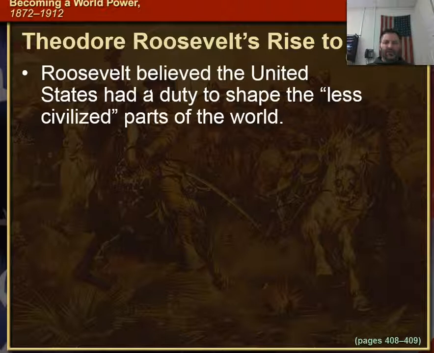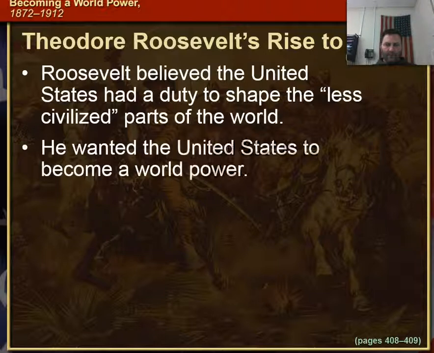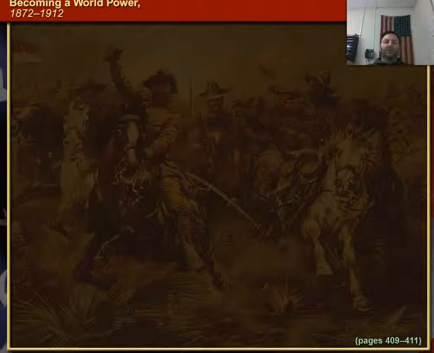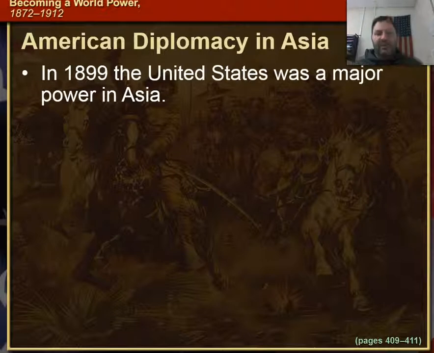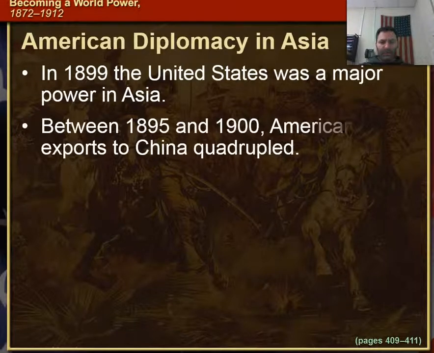Roosevelt believed the United States had a duty to shape the less civilized parts of the world. So he wanted the United States to become a world power. Okay, so let's start with American diplomacy in Asia. In 1899, the United States was a major power in Asia. It had become one. Between 1895 and 1900, American exports to China had quadrupled.